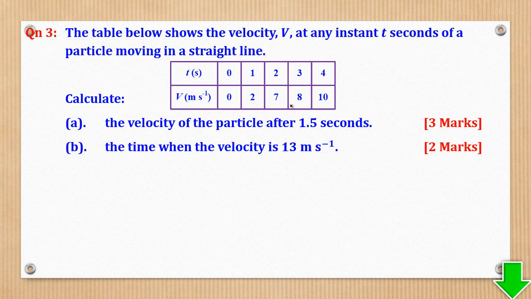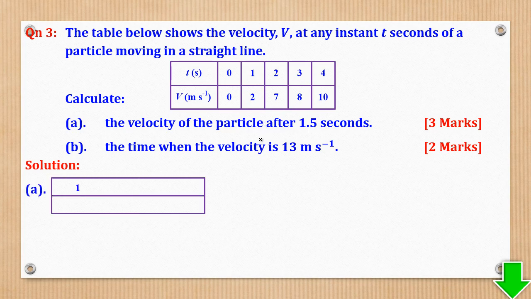So the first thing to do is to extract out the necessary values. You realize that 1.5 is between 1 and 2. So we need to extract out these values. So that 1 is here, 2 is here, and 1.5 is in between. And this value is the unknown.